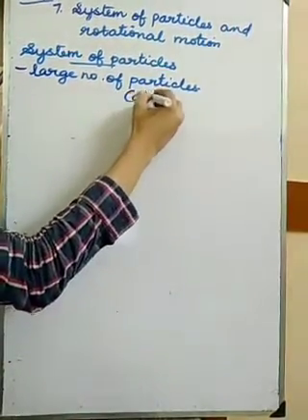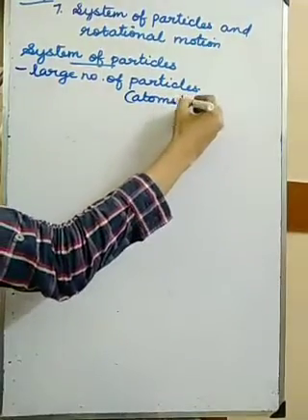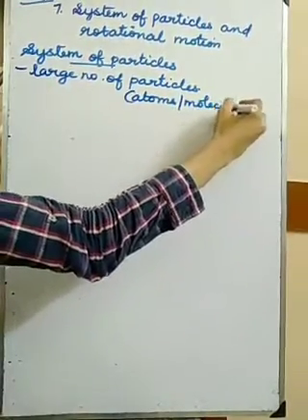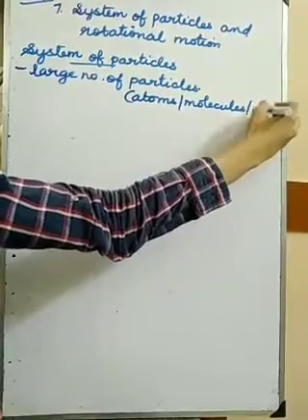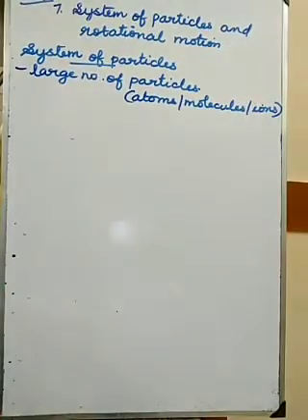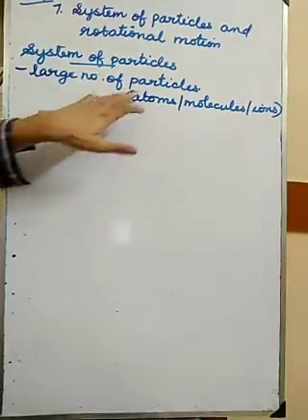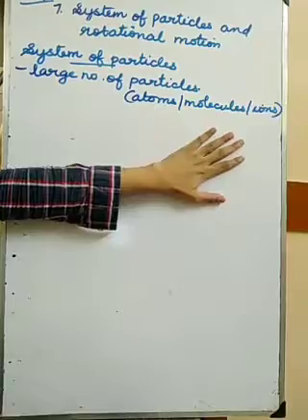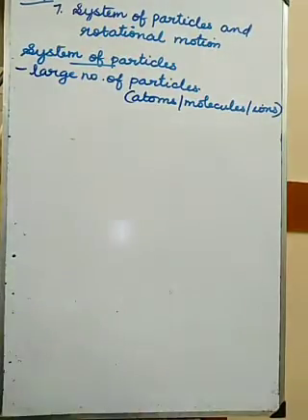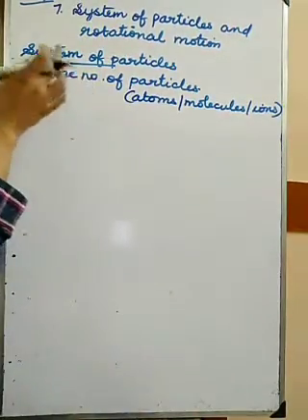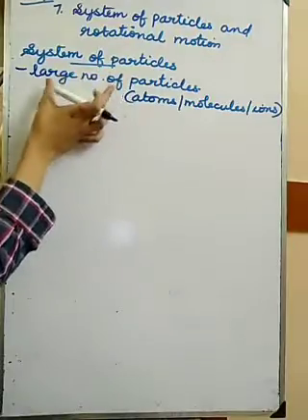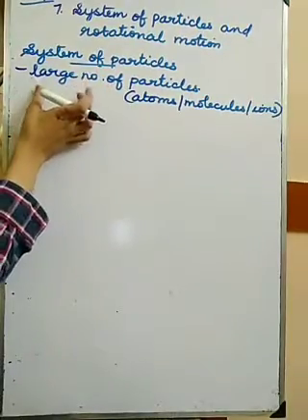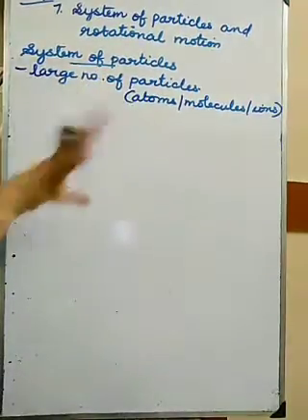They can be atoms or molecules or ions. Since this is physics, we will use the term particles itself. If it is chemistry, we will use the term atoms, molecules or ions. So any system of particles means there are many particles in a body.